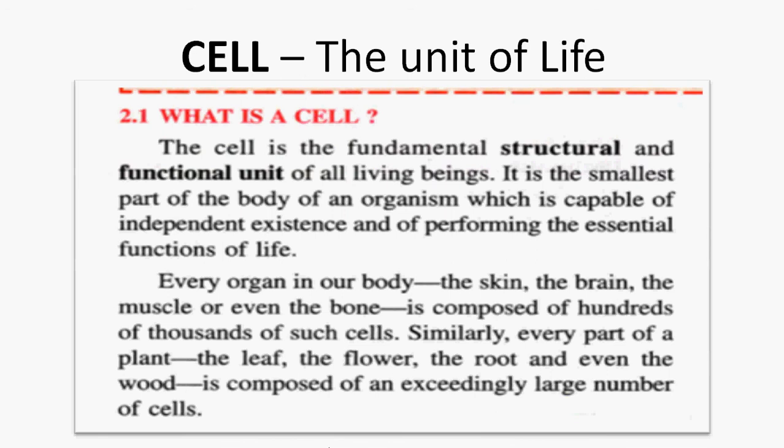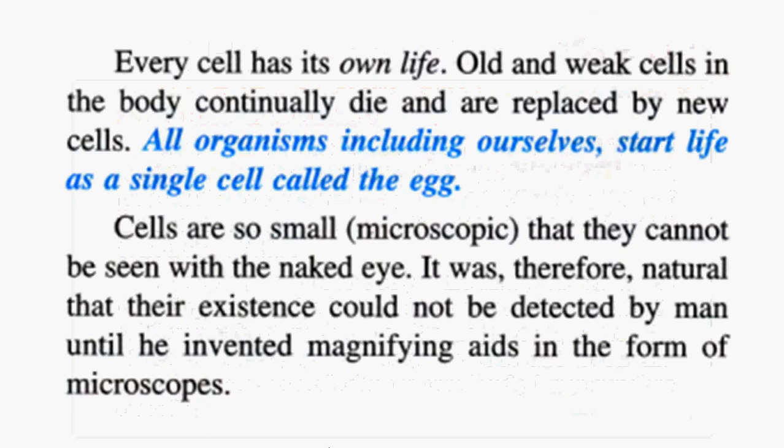Every organ in our body, the skin, the brain, the muscle or even the bone, is composed of hundreds of thousands of such cells. Similarly, every part of a plant, be it the leaves, the flowers, the root and even the wood, is composed of an exceedingly large number of cells.